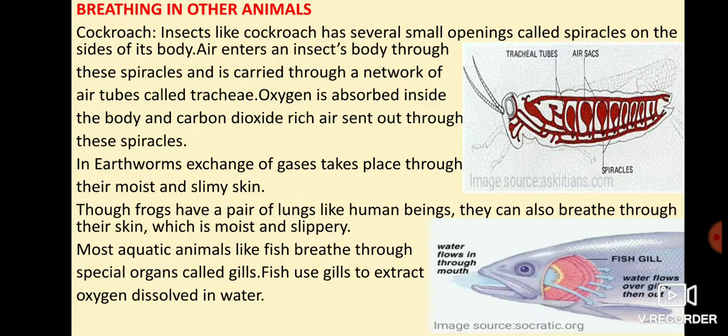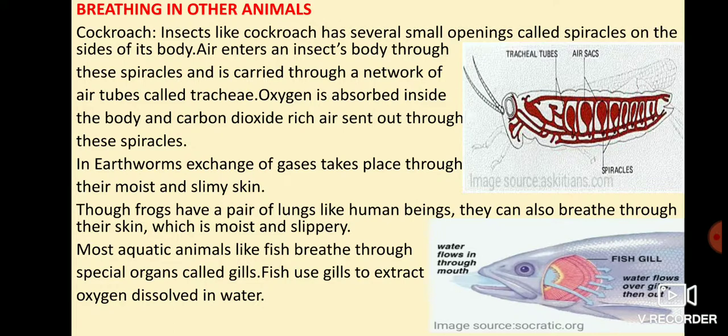Now in frogs, as we know, frogs are amphibians, meaning they live on land as well as in water bodies. So frogs have a pair of lungs like human beings.